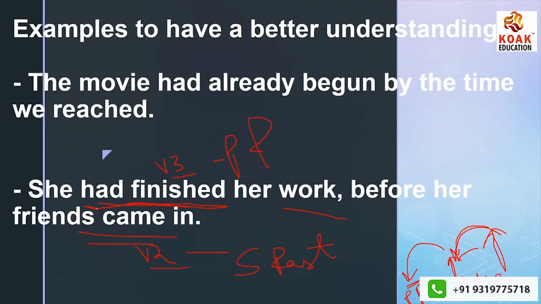See here, these actions are not running simultaneously. Both of them are actions of the past, but one is taking place first and then the second one. So here you have to see which one takes place first and which one takes place next.